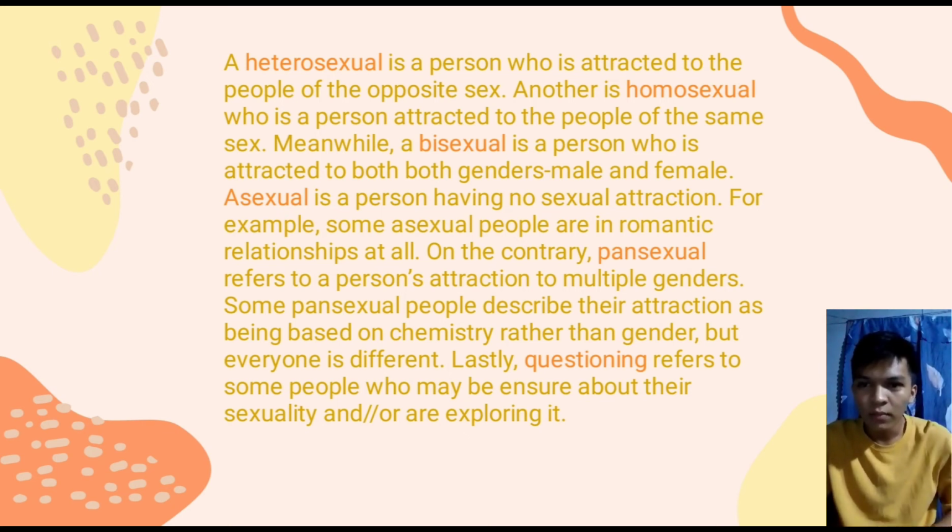Next is asexual. Asexual people may identify as cisgender, non-binary, transgender, or any other gender. It is common for asexual people to have romantic, but not sexual, attraction to others. They may identify as hetero, homo, bi, or pan-romantic. Others are aromantic, that is, they feel no romantic attraction to other people.